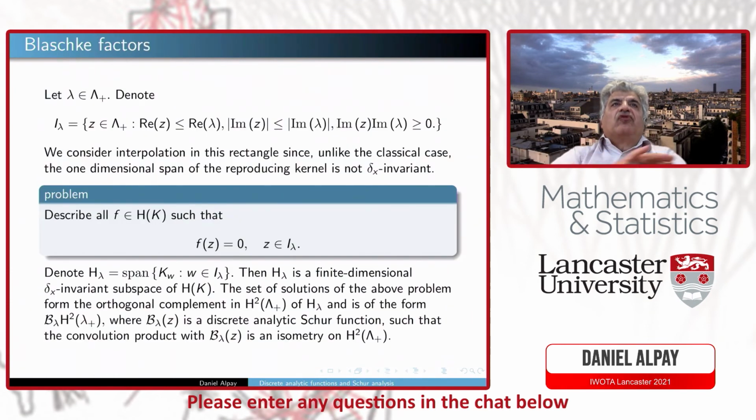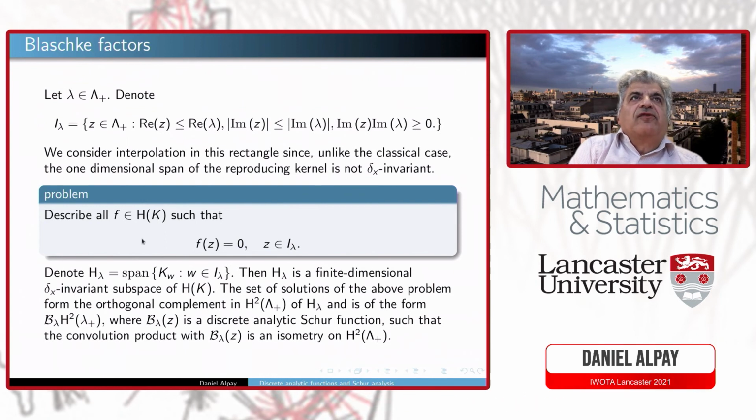I would like to mention towards the end of the talk a difference. If you want to study the counterpart of Schur analysis, you would like to look at interpolation, and a natural problem would be to have interpolation. I wrote here H of K, I meant the discrete analytic RD space.